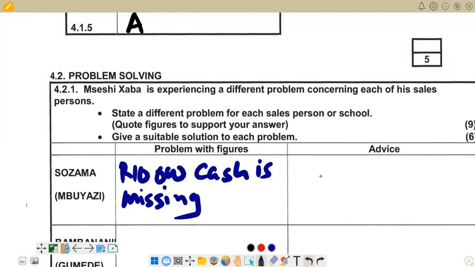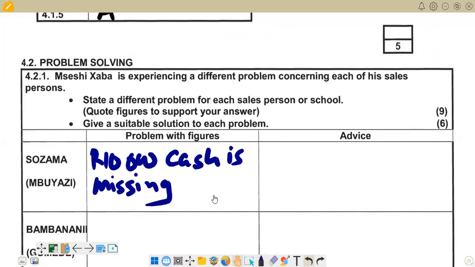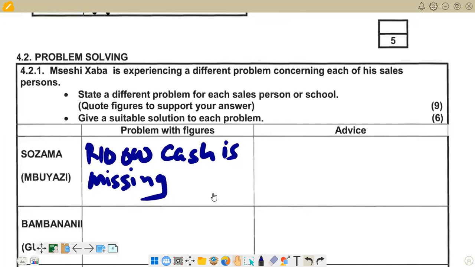Then advice, what advice can you give? The advice that we can give is that maybe these customers are coming with cash to pay, so we can encourage them to use electronic transfers, EFTs, electronic funds transfers.